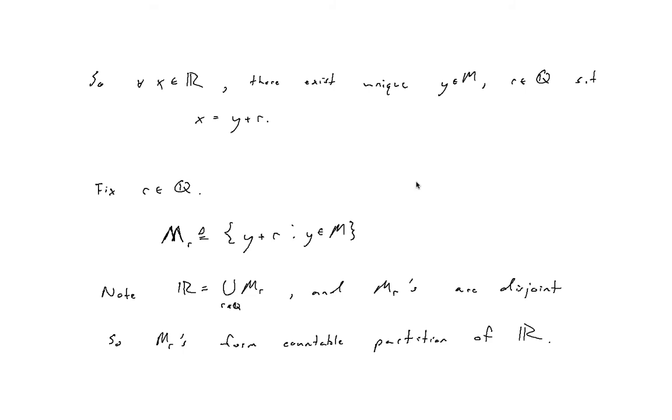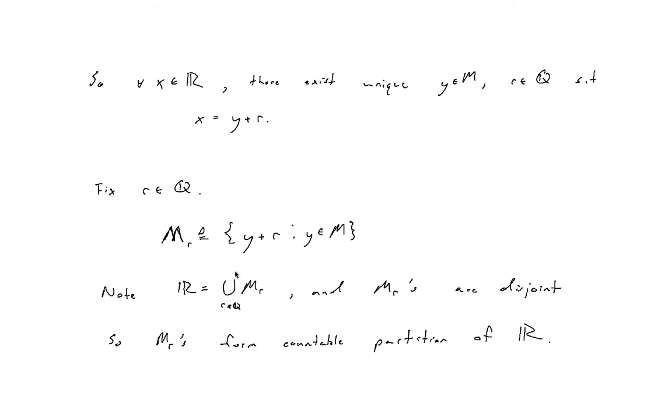So you might be wondering why this is a partition of the real line. Well, for any X in R, we've shown that X equals Y plus R. Okay, so X is in some M_R, right? And we can show that it has to be in a unique M_R, because if X is in two of these different sets, let's assume we had Y1 plus R1 and Y2 plus R2.